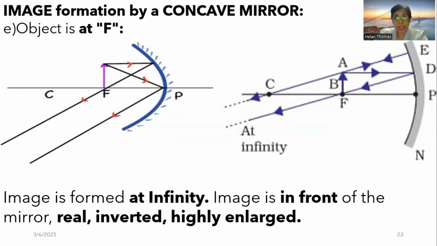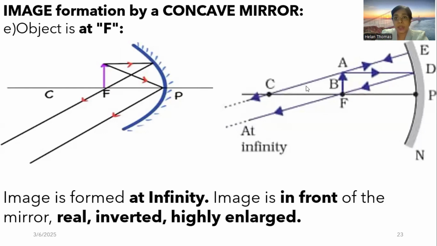When the object is placed at focus, the parallel rays that hit the object and go to the concave mirror will be passing through the focus. Any ray parallel to the principal axis will always be passing through the focus. The reflected ray will be passing through the focus. And here you see this, the incident ray parallel to the principal axis and the reflected ray passing through the focus.